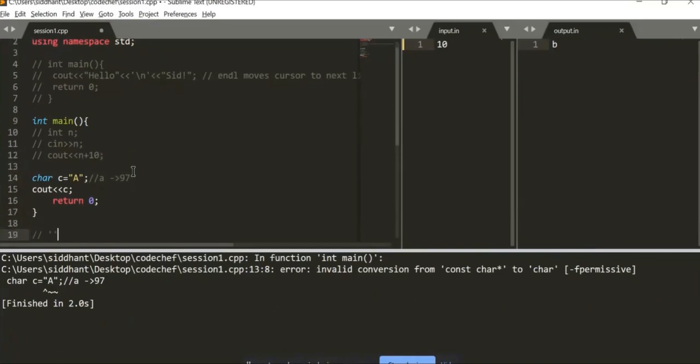In C++, the single quotes represent character, but the double quotes represent string. So when you're passing A, even though you're passing a single character, it is interpreted as a string, and that's why it cannot be stored in the char. So this is it for the char part.